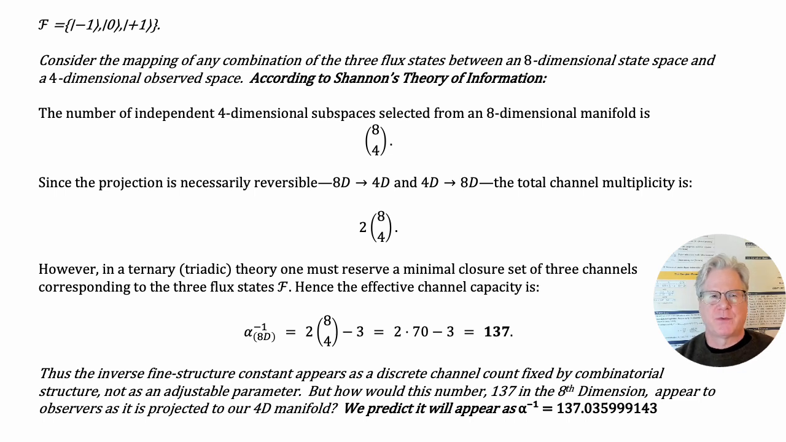So why the integer 137? It is the exact combinatorial channel capacity to bijectively map 8 dimensions to 4, minus the triadic closure overhead. In the 8-dimensional substrate, it is a pure combinatoric integer.